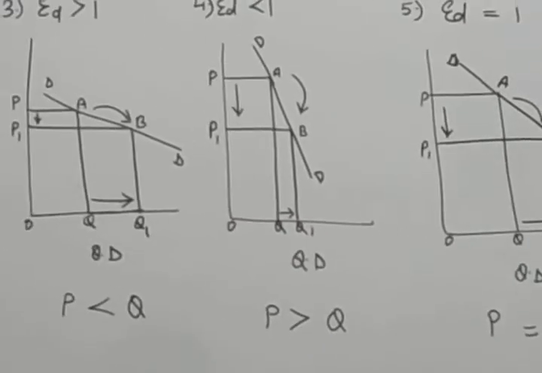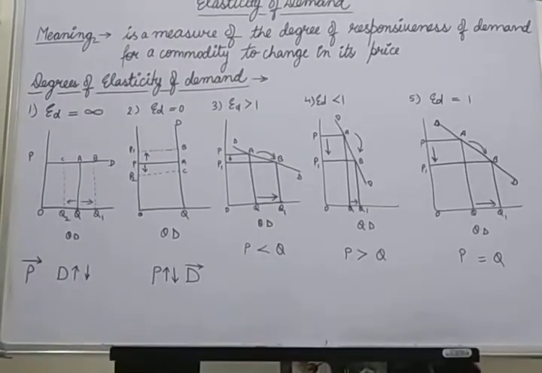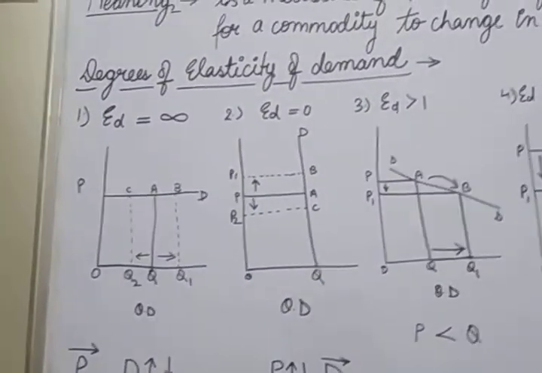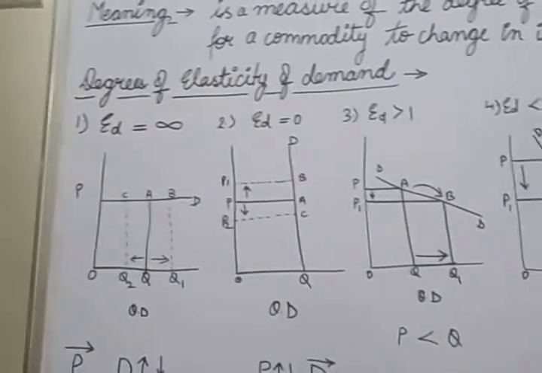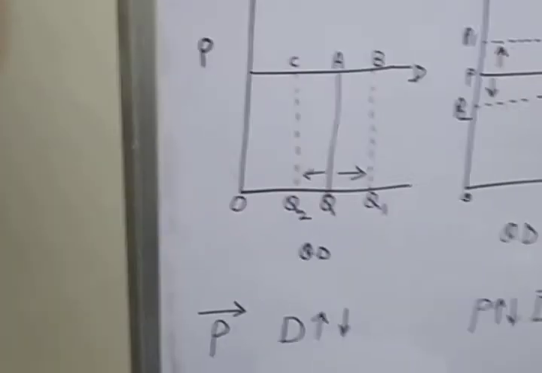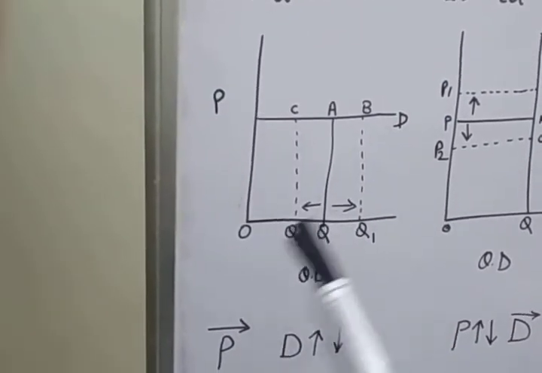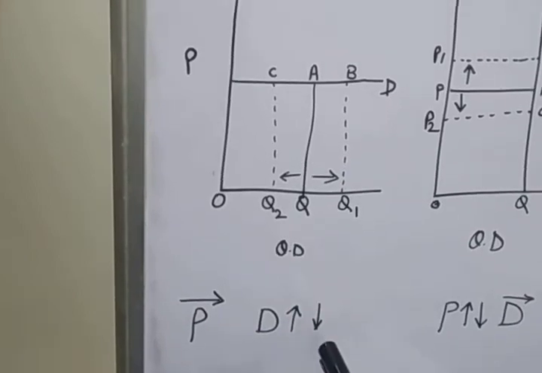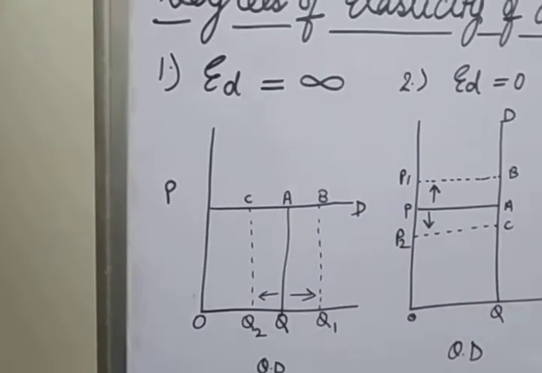So now let's revise all 5 types of the degrees. First of all, see the first type of degree, perfectly elastic. Perfectly elastic means when the price remains constant but the quantity increases or decreases, that means there is no change in the price but still the demand increases and decreases. That type of elasticity is known as perfectly elastic.